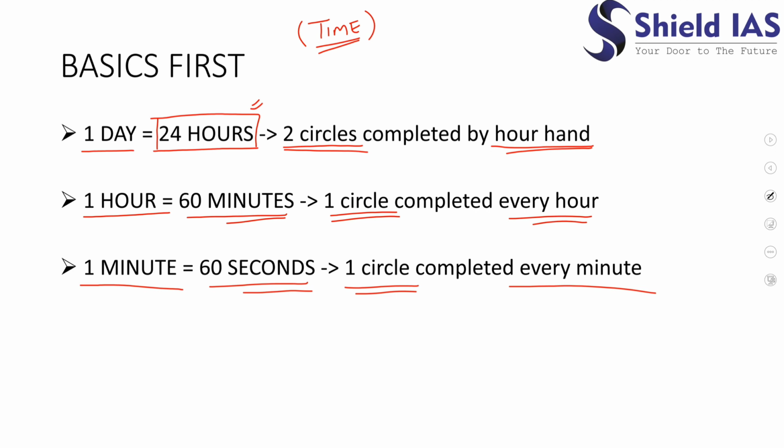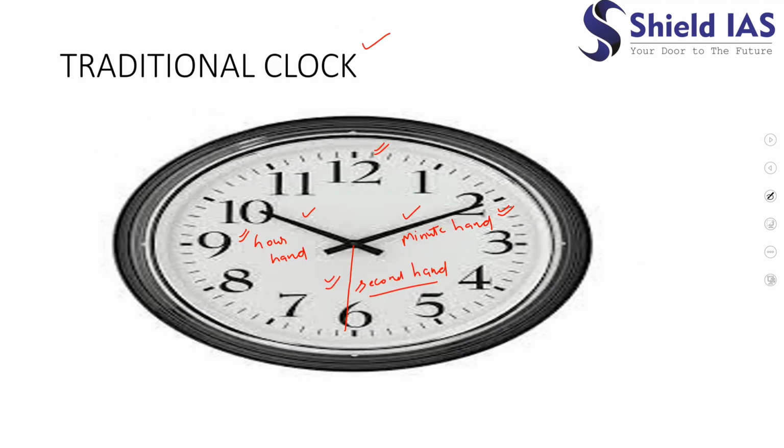Okay. So the hour hand completes 2 full circles in 24 hours, right? The minute hand completes a full circle in 1 hour, and the second hand completes a circle in 1 minute, that is 60 seconds.